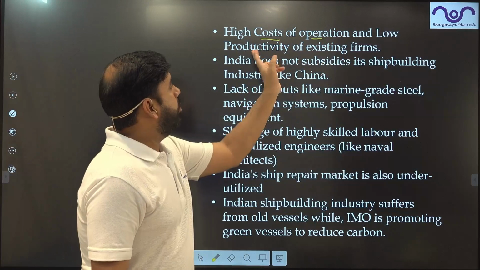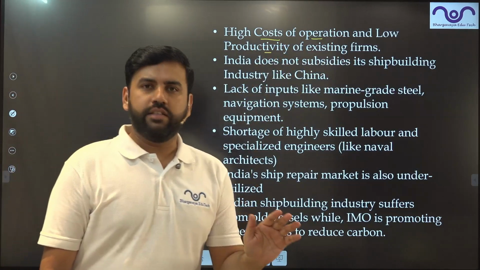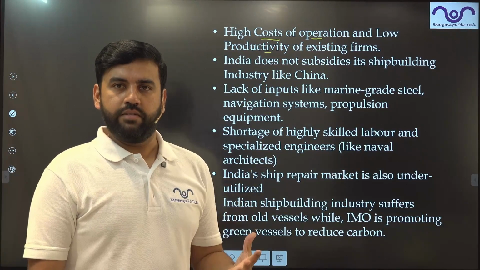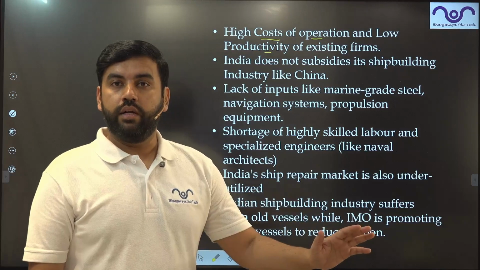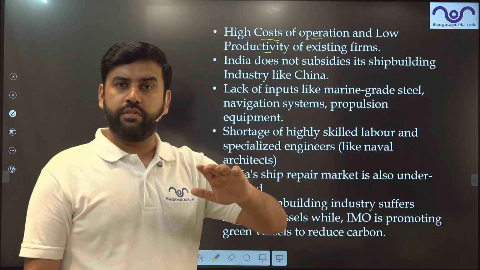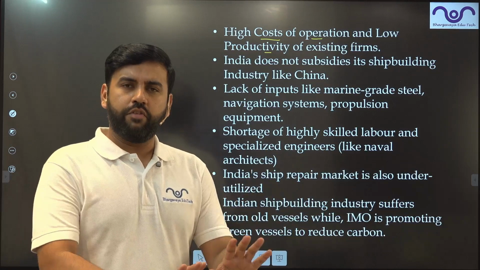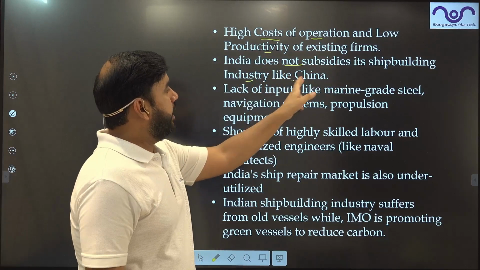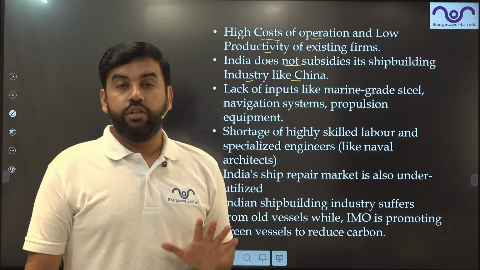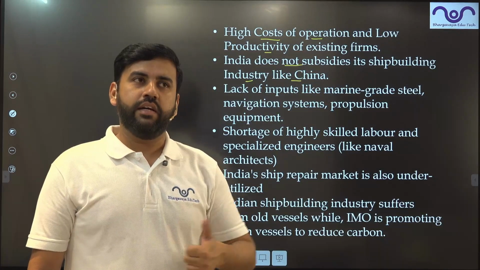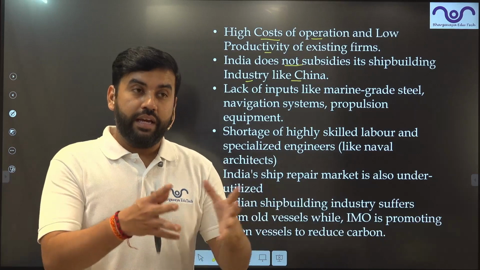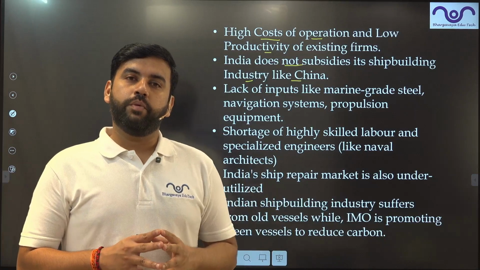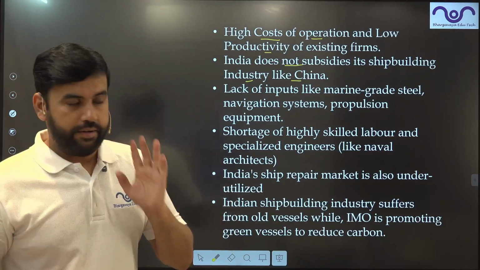Higher cost of operation and low productivity, which actually is the case of every industry in India. So we have a higher cost of production. We are producing one of the most expensive items in the world. In fact, right from agriculture to the service sector, the inputs are expensive, if I exclude labor cost. India does not subsidize its shipbuilding industry like China. China provides heavy subsidy to the shipbuilding industry, like credit subsidies, wage subsidies, cheap land, a dedicated area set up by the government, free infrastructure facilities, all these kinds of services.